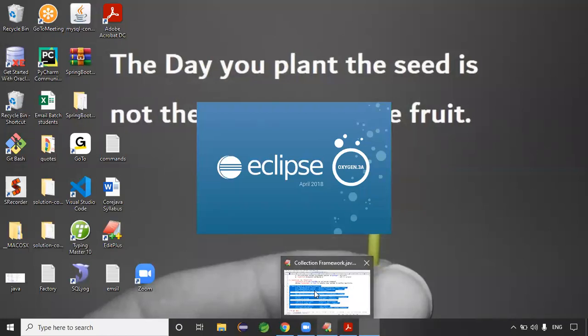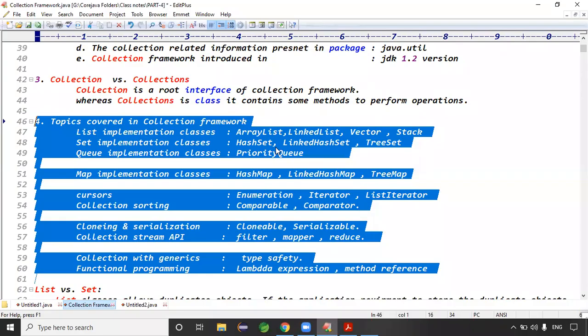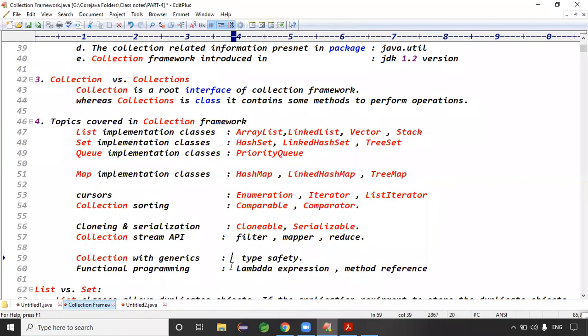Good. Guys, collection's main purpose is what? Representing a group of objects as a single entity. Let me start the collection classes, collection data. Collection contains how many parts? Collection contains 3 parts, right? What are the 3 parts? List, set, and queue. List classes, set classes, and queue classes.